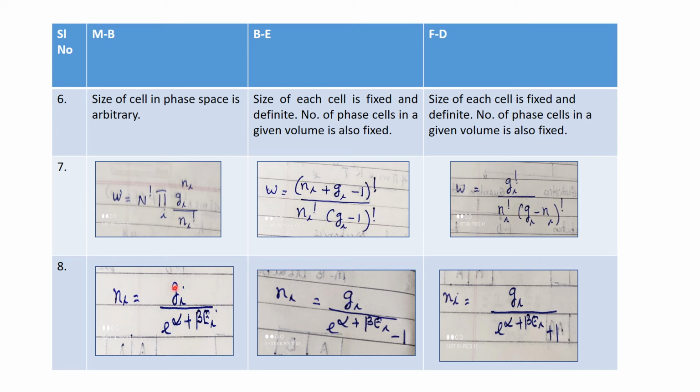The number of particles in the ith state in Maxwell-Boltzmann statistics is n_i equal to g_i by e raised to alpha plus beta epsilon_i. In the case of Bose-Einstein statistics, the number of particles in the ith state, that is n_i, is equal to g_i by e raised to alpha plus beta epsilon_i minus 1. But in the case of Fermi-Dirac statistics, n_i equals g_i by e raised to alpha plus beta epsilon_i plus 1.